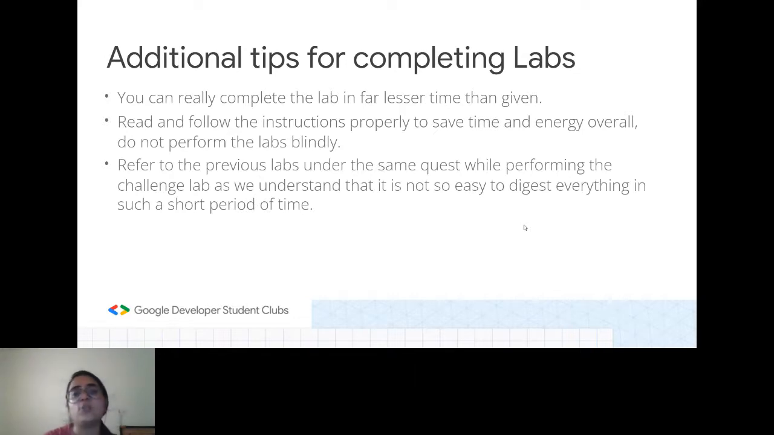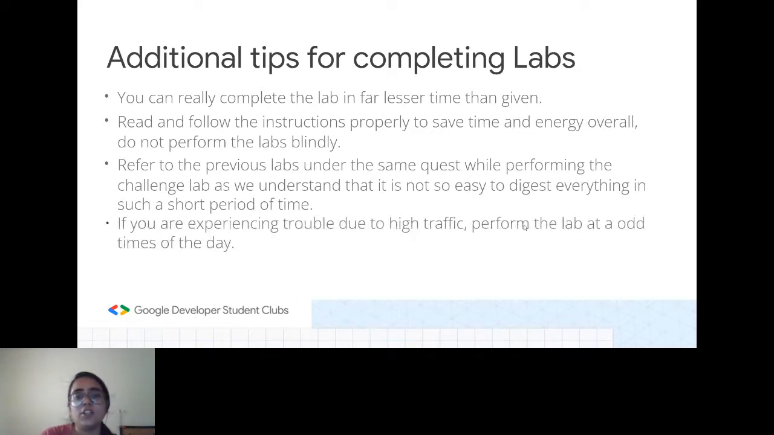I have seen many people do that, so I really encourage you not to do that, and do this instead, referring to the previous labs and then performing the challenge labs. We really understand that it is not easy to digest all of them at once, but I think this would be a really effective way to do so.